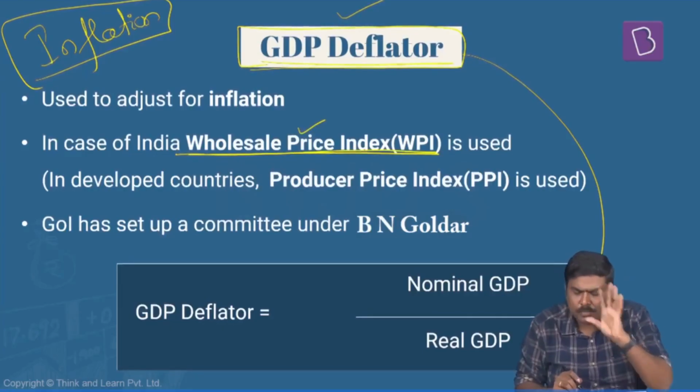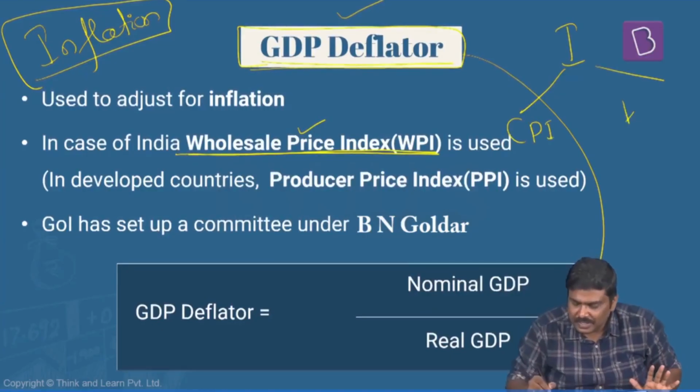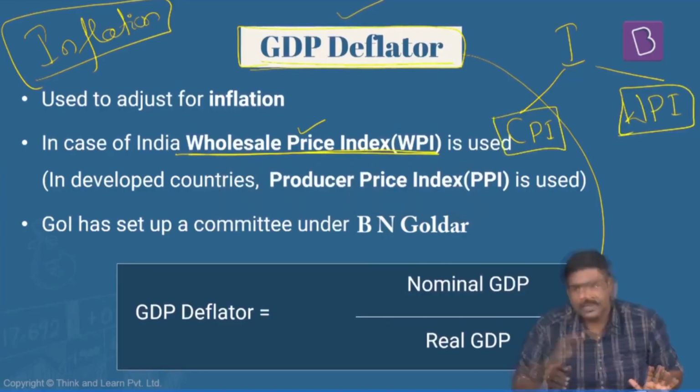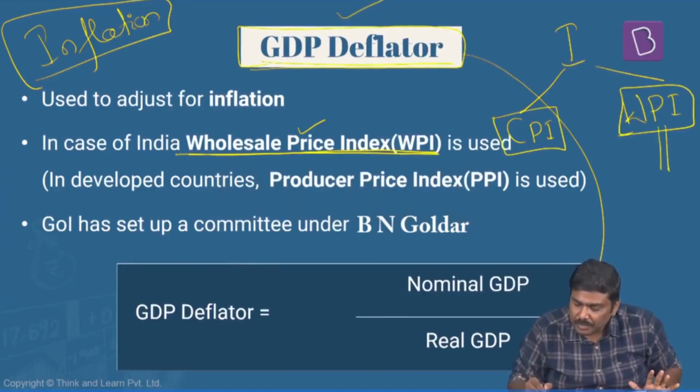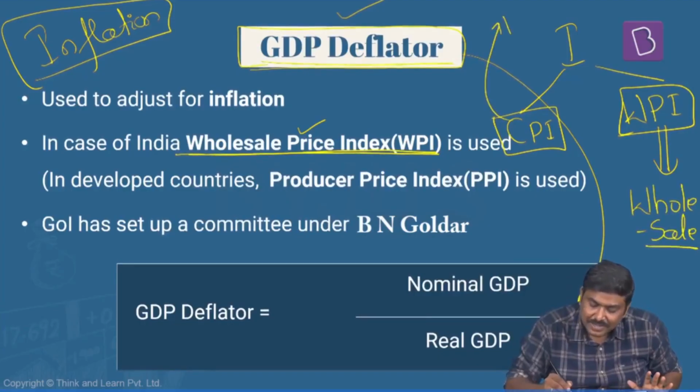Just a nugget here, just a point. Inflation is measured under two heads. One is called the CPI, consumer price index, and the second one is the WPI. Now, as of now, simply understand this. In case of the WPI, we measure the price level changes in the wholesale market, whereas in case of the CPI, we measure the price level changes in the retail market. This is one very important difference.